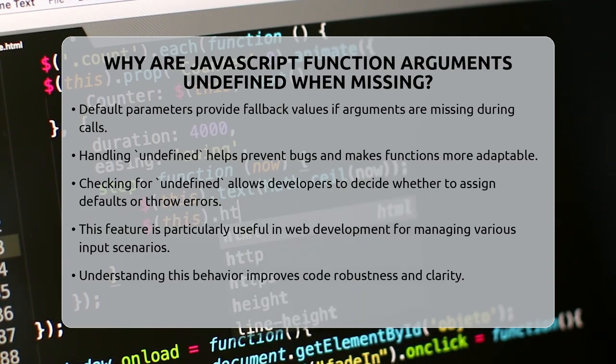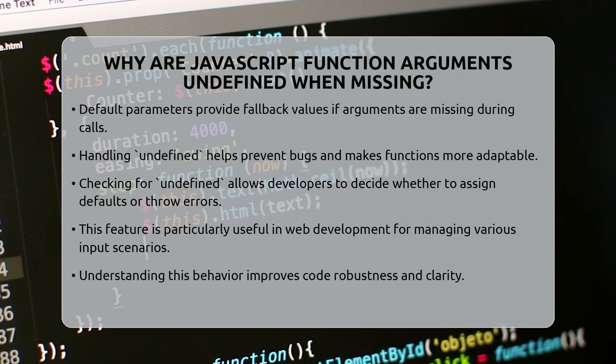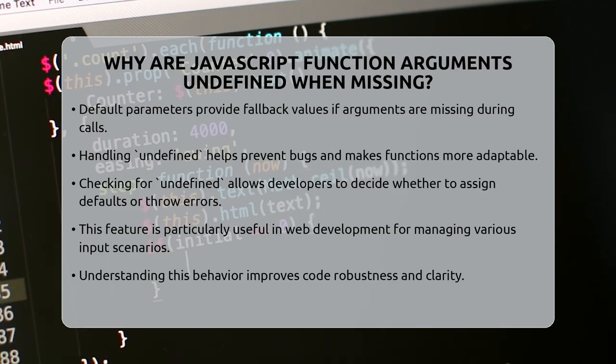Understanding why arguments are undefined when missing helps you avoid bugs and write better code. You can check if an argument is undefined and then decide whether to assign a default value or throw an error. This approach is especially useful in web development, where functions often need to handle many different input scenarios. So, next time you see an argument missing and the value is undefined, now you know it's just JavaScript's way of saying no value was given.